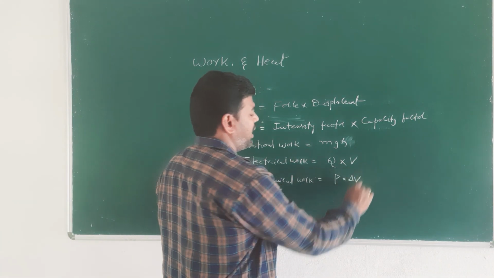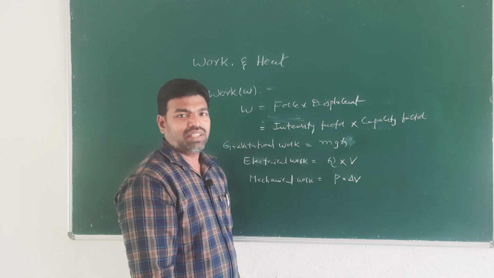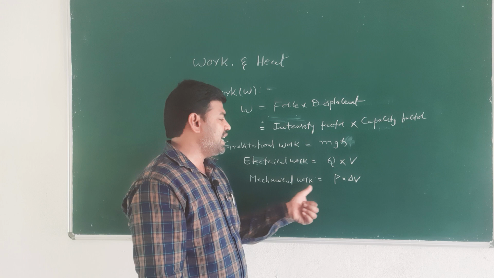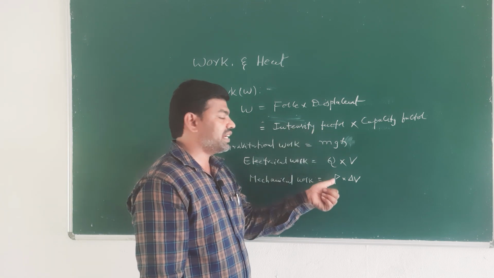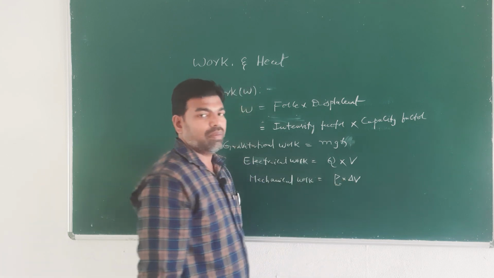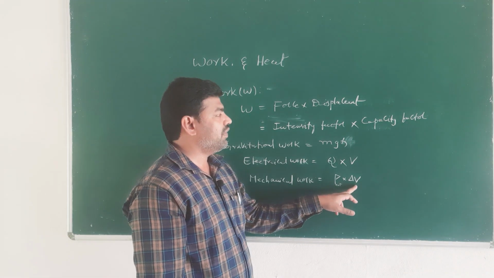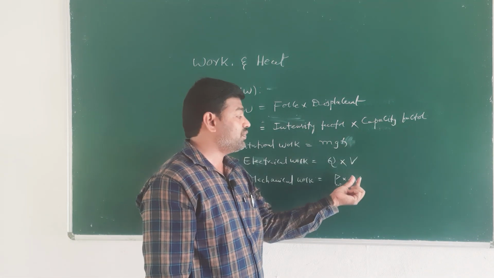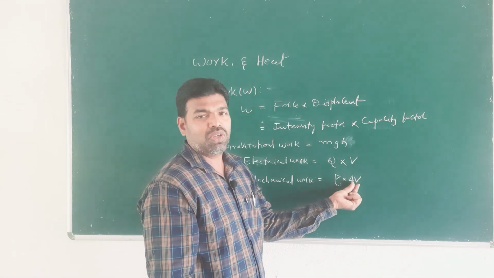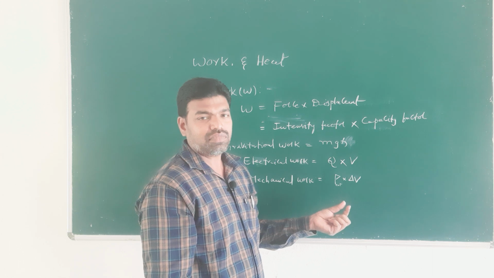So in mechanical work, the intensity factor is the external pressure, P, and delta V is the capacity factor, that is, volume undergoes change.